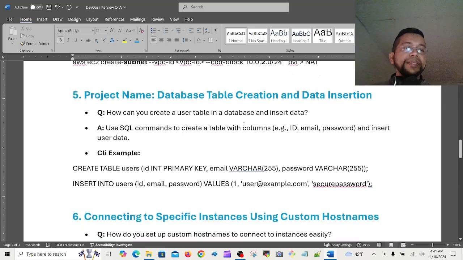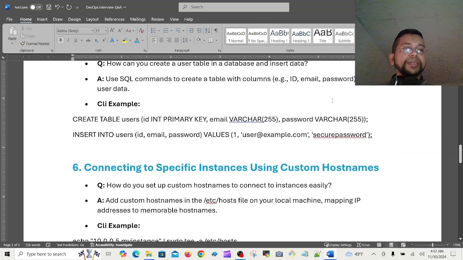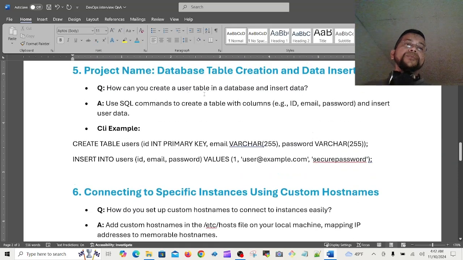Then here is database table creation and data insertion. How can you create a user table in a database and insert data? So here is the SQL I have shown. Use an SQL command to create a table with columns. When SQL is coming, the table is coming, and a table has columns and rows. Column is vertical, row is horizontal.